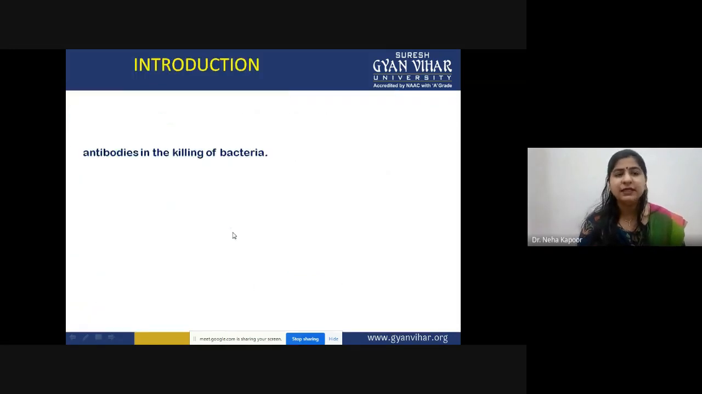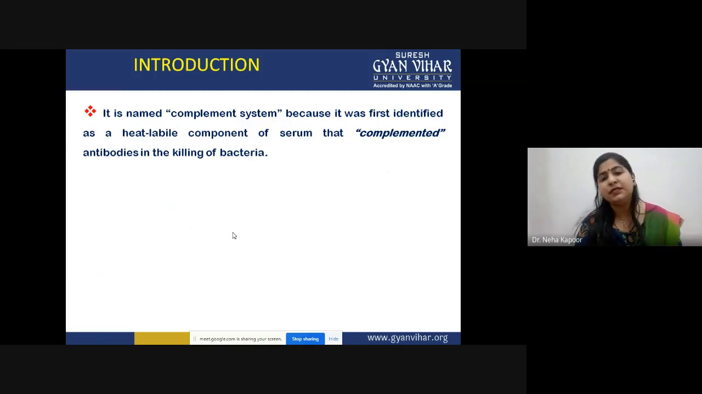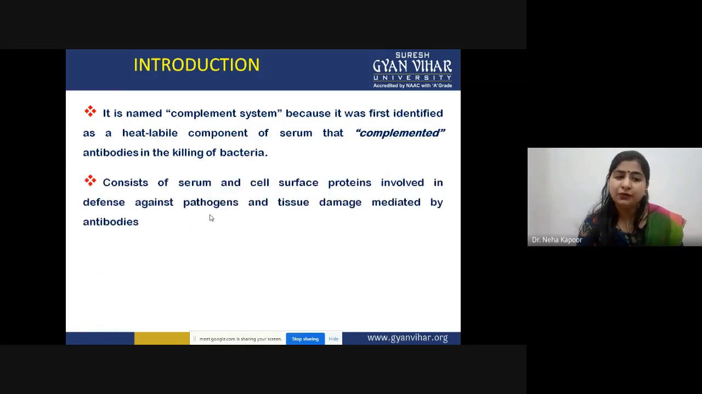Now the point is, why are these proteins called complement? The basic reason is that it was the first report in which a heat sensitive component, or heat sensitive protein, was isolated from the serum, showing activity equal to that of antibodies involved in the killing of bacteria. Because the action was complementing the antibodies, these proteins were named complement proteins, and the pathways they follow were named complement pathways.